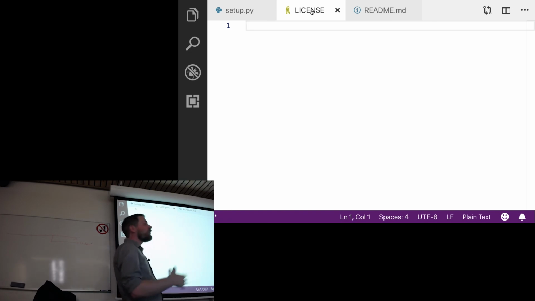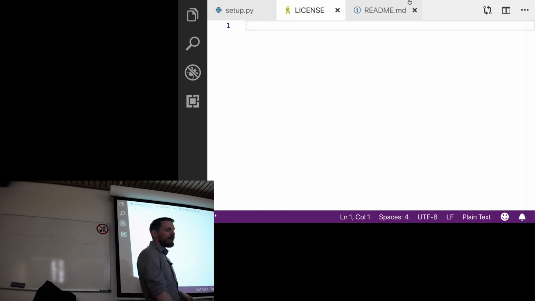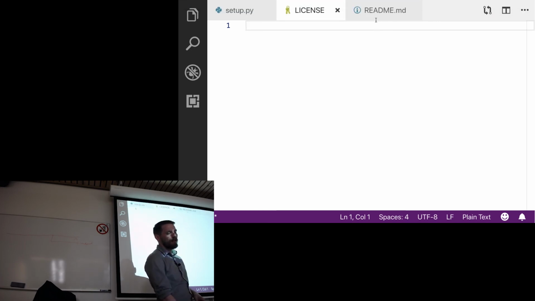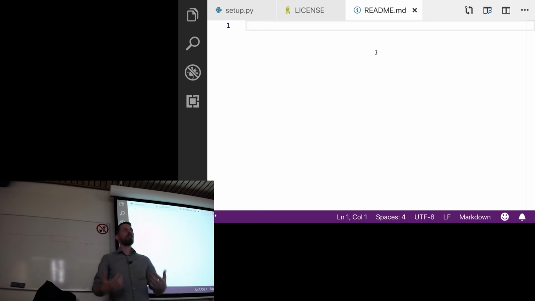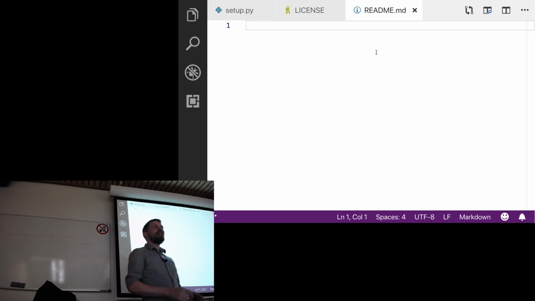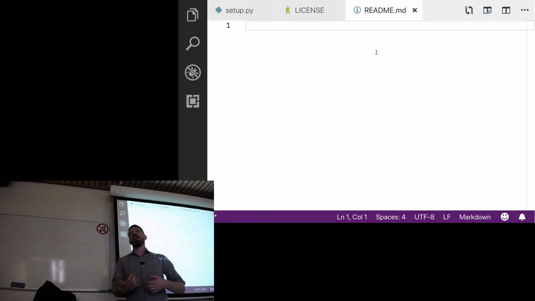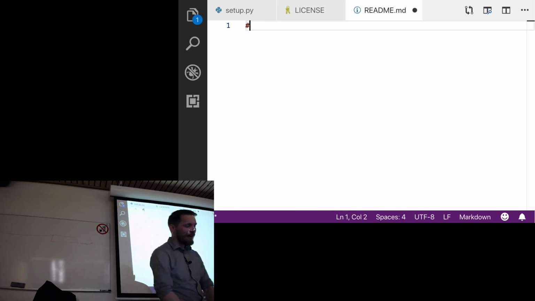OK, so this is the structure of what we need. And the README file. The README file will contain a description of what your code does. And this is in the .md or Markdown format. And this is basically just a simplified way of formatting text. So for a heading, you have a hashtag, pound, octothorpe, whatever.